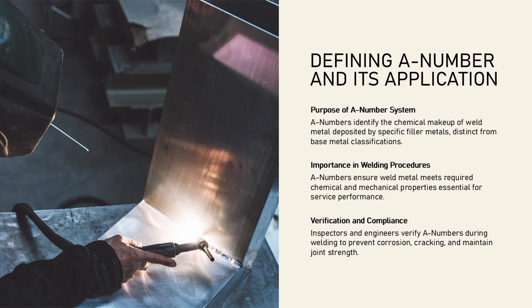For example, an A number may specify the percentage of chromium, nickel, and molybdenum in a stainless steel weld deposit. API 577 emphasizes the importance of A numbers in welding procedure qualification records, PQR, as they confirm that the weld metal composition aligns with design requirements. Accurate determination of A numbers helps prevent issues such as corrosion, cracking, and reduced strength in welded joints. Inspectors and engineers must verify A numbers during procedure qualification and production welding to maintain compliance and reliability.